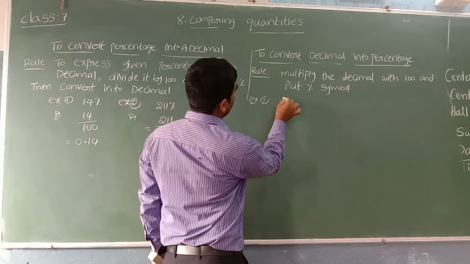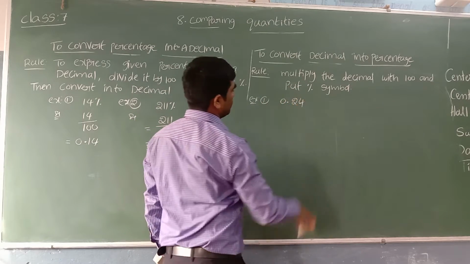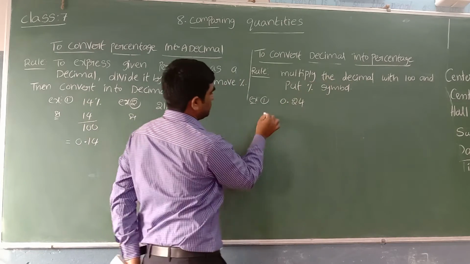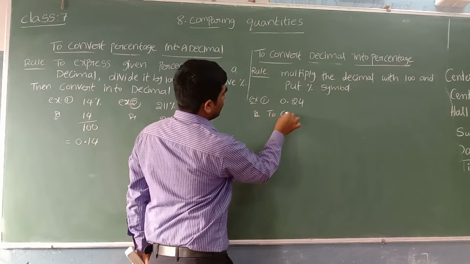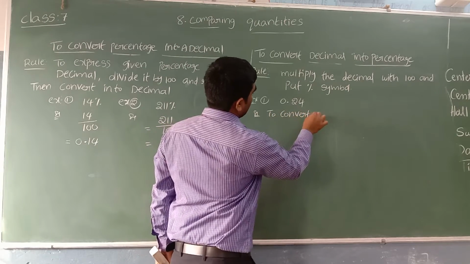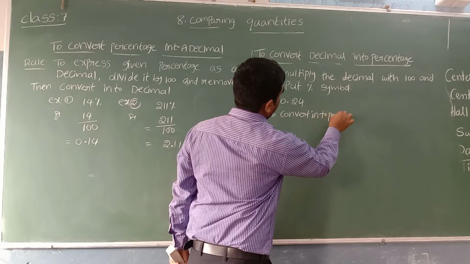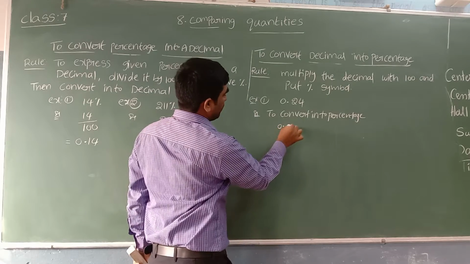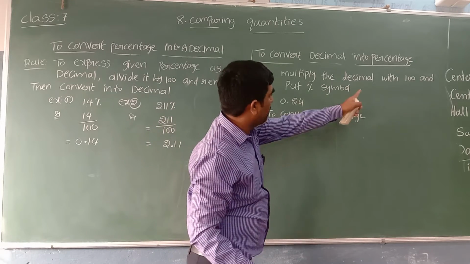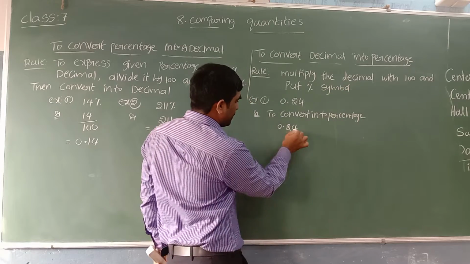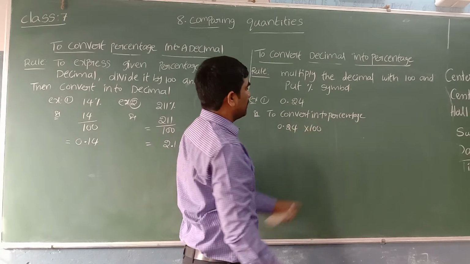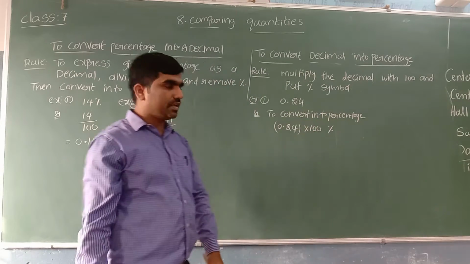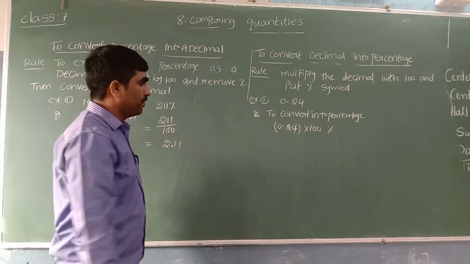Let me take one decimal like 0.24. Now this decimal we want to convert into percentage. Solution, see here. To convert into percentage, what do we have to do? Take the given decimal 0.24 and multiply with 100. Multiply the decimal with 100, then put the percentage symbol. That's all. And you can simplify if possible.